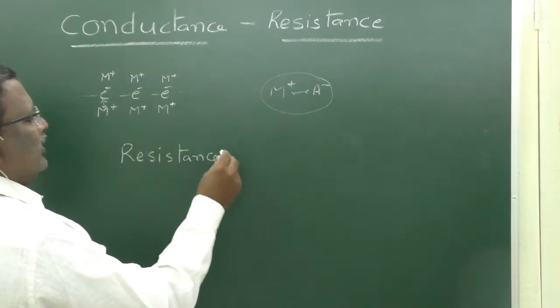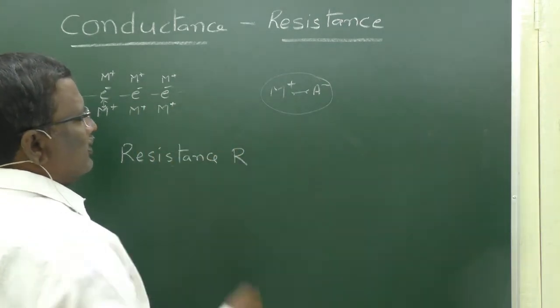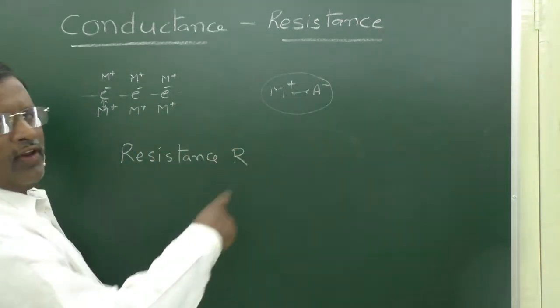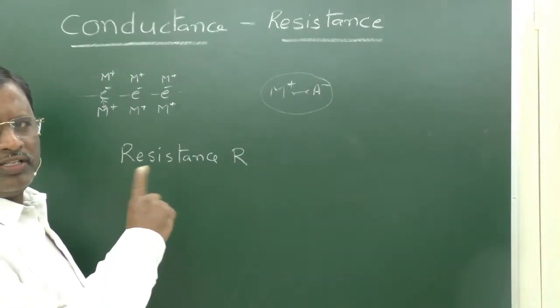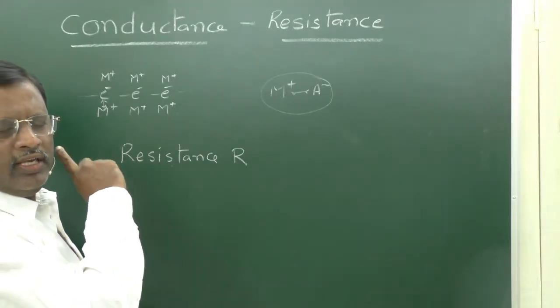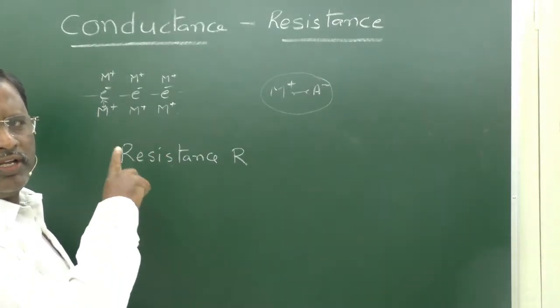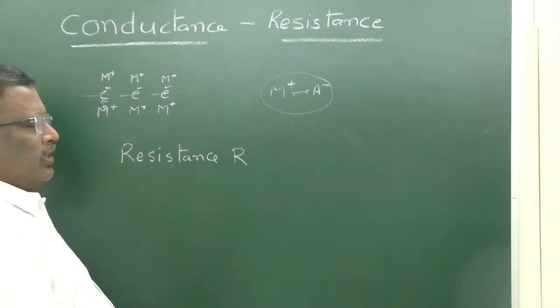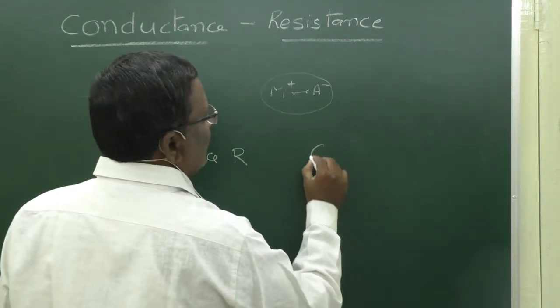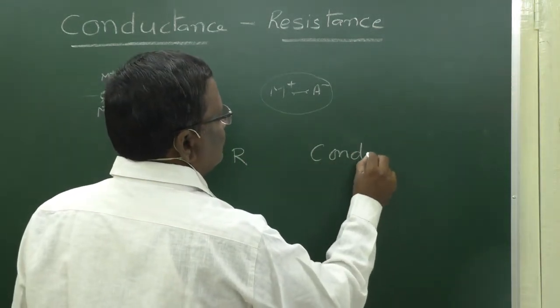And it is denoted with capital R. Now the tendency of a conductor, whether it is a metallic conductor or an electrolytic conductor, that tendency is called conductance.